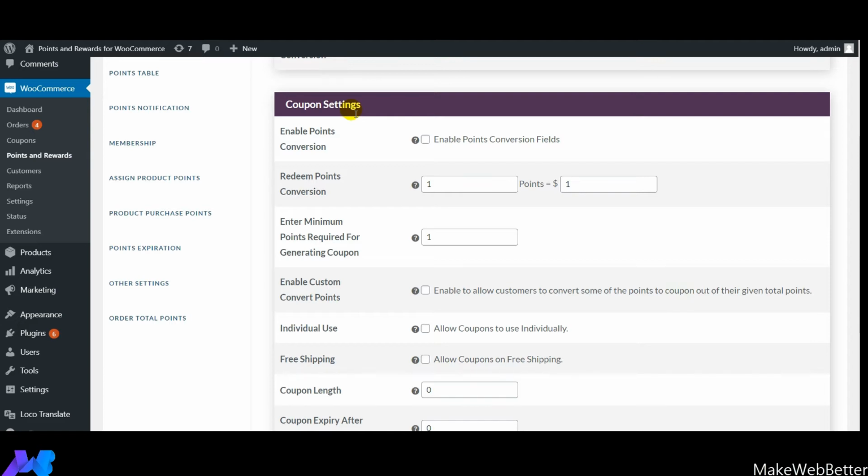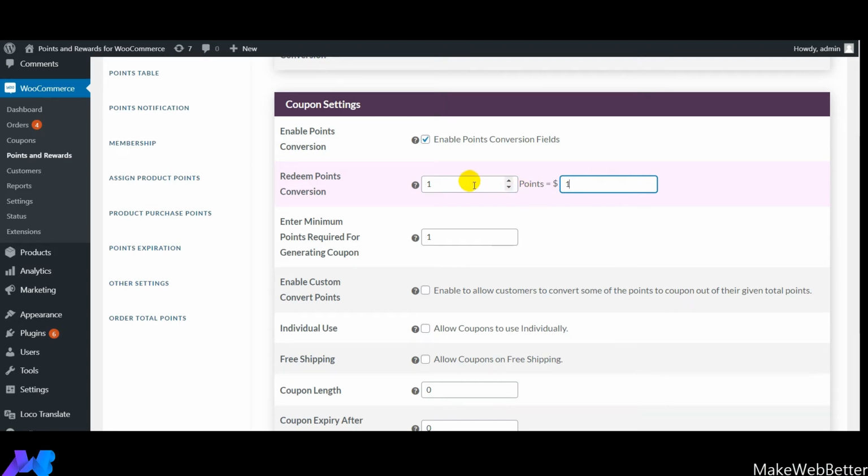So the very first setting you need to enable is enable points conversion. Simply enable this option, with the help of which you can provide the points conversion facility to your customers with the help of coupons. Next is redeem points conversion. Similarly, you have to set the number of points and the amount in dollars, according to which the point conversion will be calculated and applied while customers redeem their points.